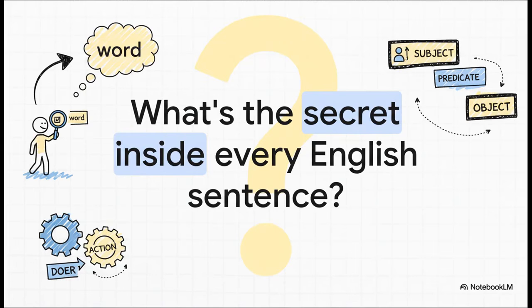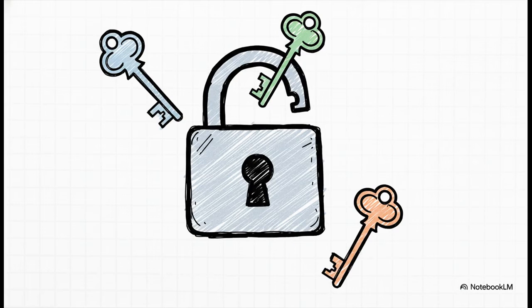What is that secret, right? What's the hidden blueprint that makes every single sentence tick? I'm talking everything from a simple, "Hey, how's it going?" all the way to some complex line from Shakespeare. And here's the good news. It's not some crazy, complicated cipher that you need a decoder ring for. Nope. It's actually a really simple three-part code. And once you see it, you can unlock the meaning of pretty much anything. So, you ready to get the keys?